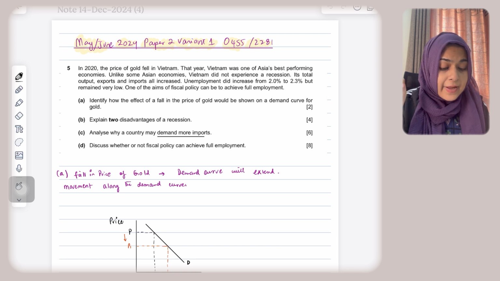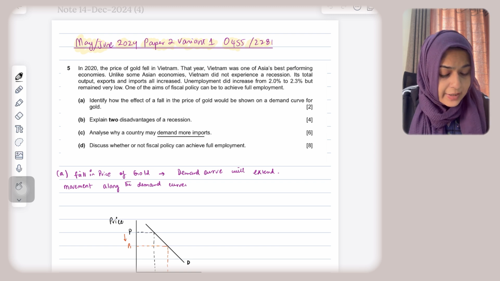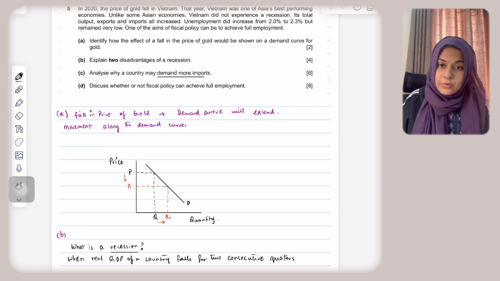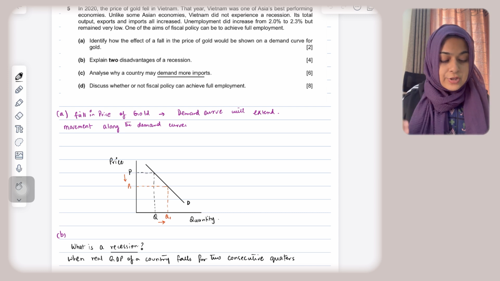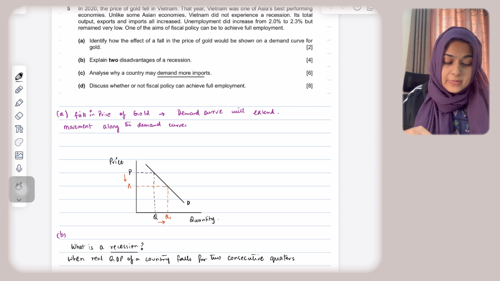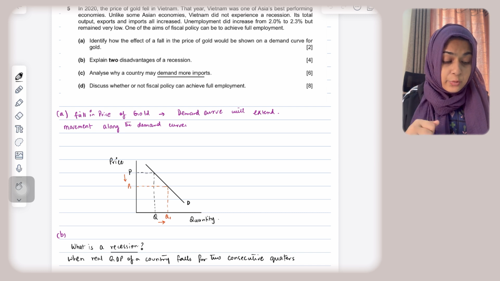Part A, identify how the effect of a fall in price of gold would be shown on a demand curve for gold. So when there is a fall in price of gold, the demand will extend. There will be an extension in the demand curve for gold, because when gold becomes cheaper, people will buy more gold. This is also called movement along the demand curve.